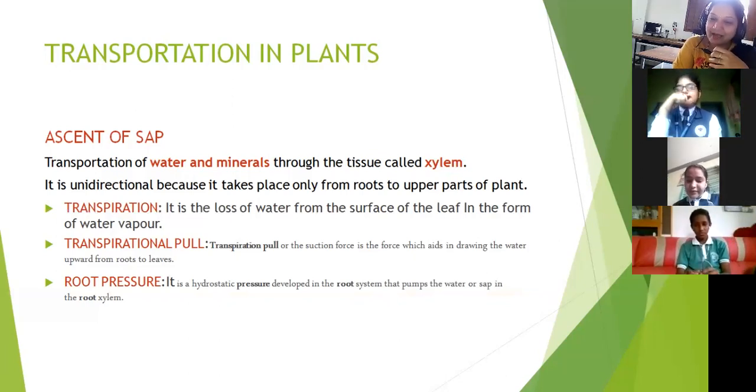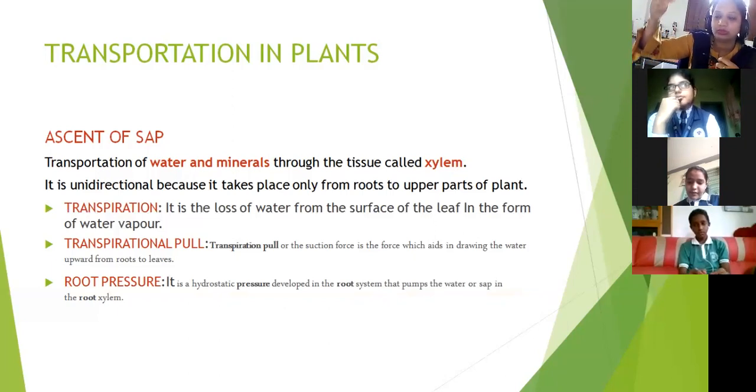Similarly, when there is a gap in between, it is not able to take the water molecule further. What is needed now? Some energy is needed from the plant. So that is nothing but the transpirational pull or the suction force. Some force is needed. So that is nothing but a suction force, or it is also known as a transpirational pull, which helps in drawing the water upward from the root to the leaf. Understood? What is transpirational pull? Who can tell me now?